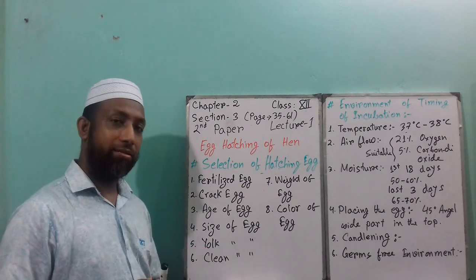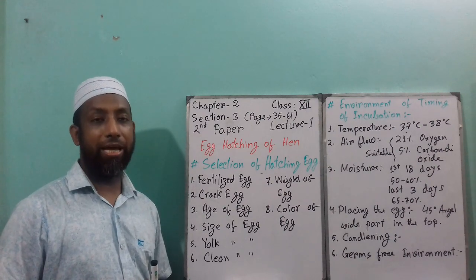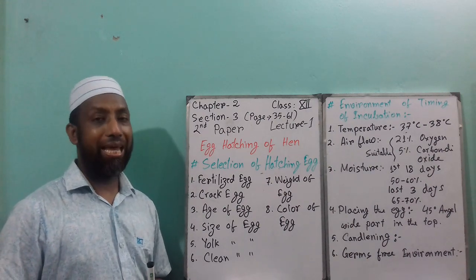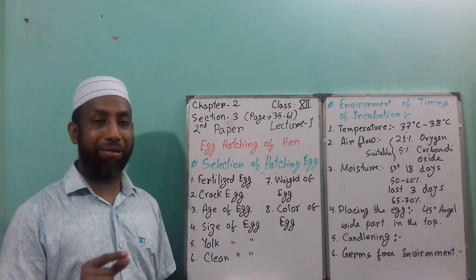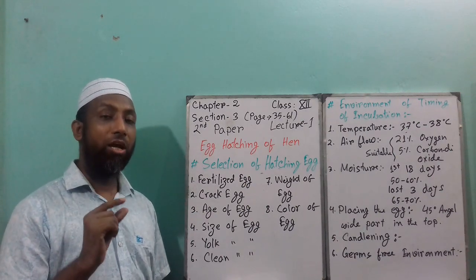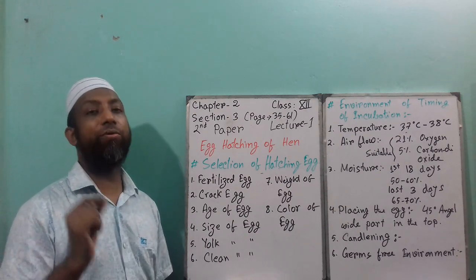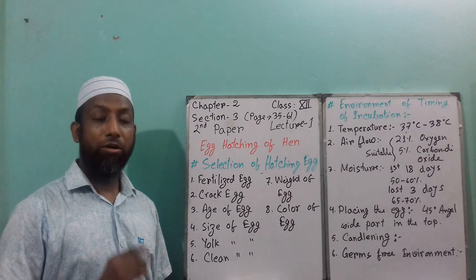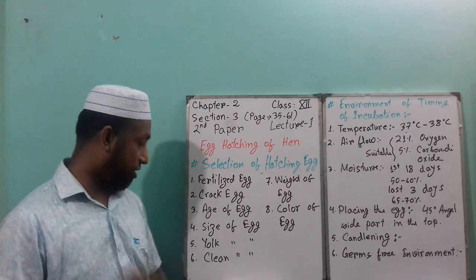Yolk of egg. The yolk inside the egg should be okay. If there is any type of black spot or blood spot present inside the yolk or albumin, that egg is straight away rejected, because from that egg the chick will not hatch.